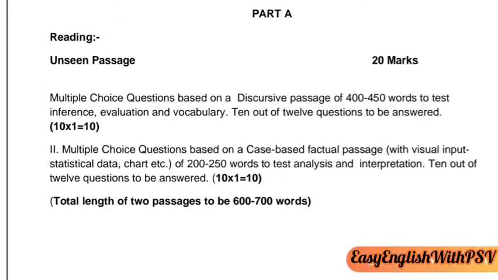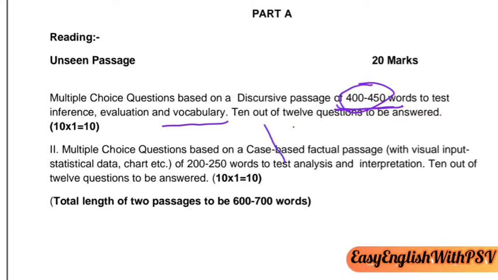Very first question, multiple choice question based on a discursive passage of 400 to 450 words. You will have a passage approximately of 400 to 450 words to test inference, evaluation and vocabulary. 10 out of 12 questions to be answered.